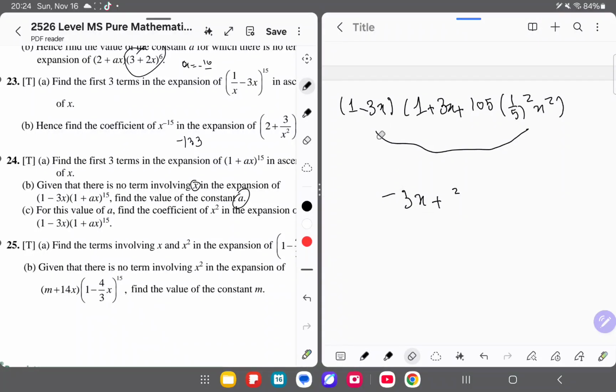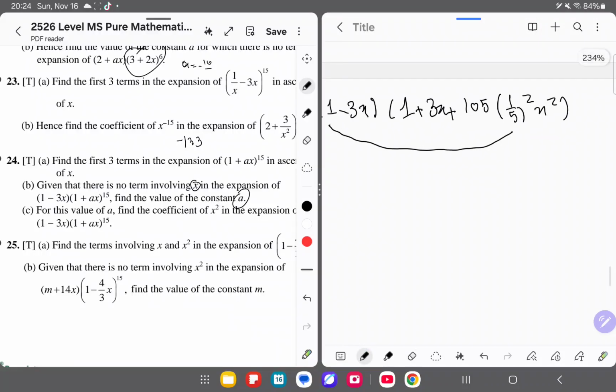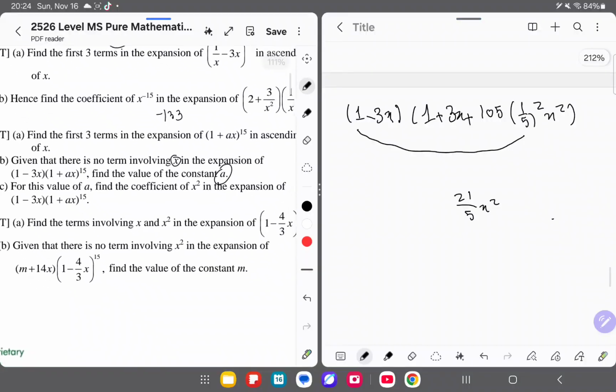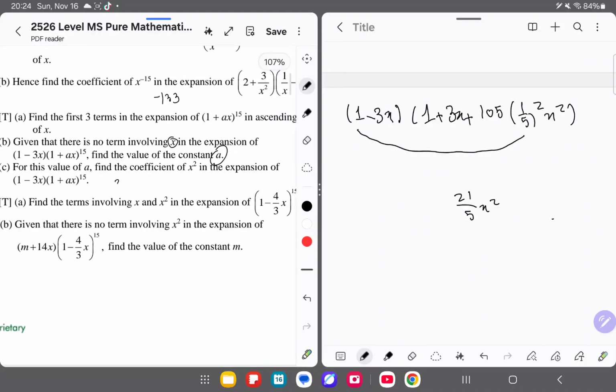Oh, and actually, you know what? No, it's supposed to be distributed from here to here. So yeah. I don't know what I was thinking there. So you get 21 over 5x squared. Yeah, that's it for the coefficient of x power of 2, 21 over 5.